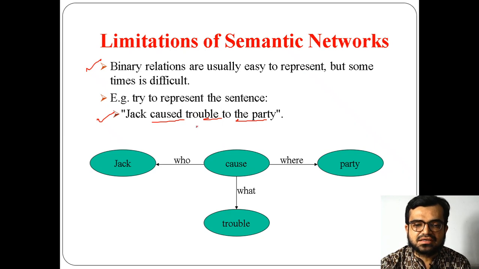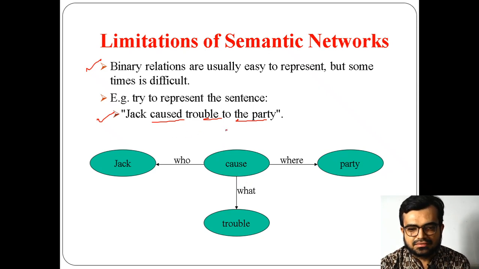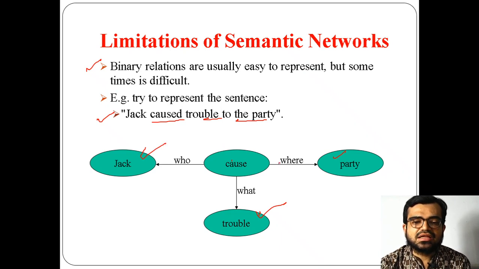That means it causes one event. Now I am considering this as one event. What causes this event to happen? Trouble. Where has it happened? At the party, right? And who did that? Who has made the trouble? Jack. So this is how it is an event. So sometimes, in order to represent even a simple sentence, you have to use your mind in such a way that you can represent things as an event.